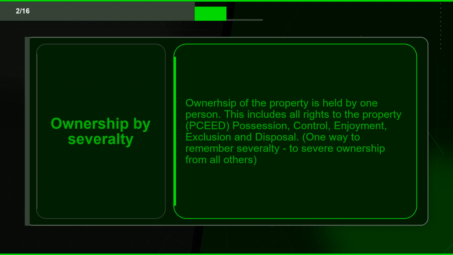Flashcard 2. Term. Ownership by severalty. Definition. Ownership of the property is held by one person. This includes all rights to the property: use, possession, control, enjoyment, exclusion and disposal. One way to remember severalty: to sever ownership from all others.